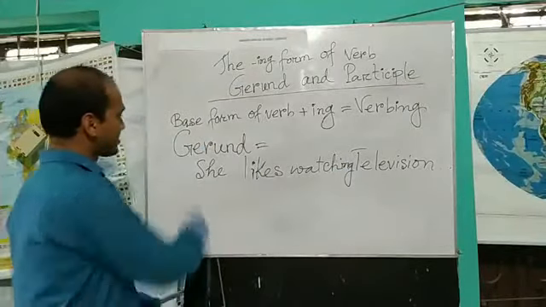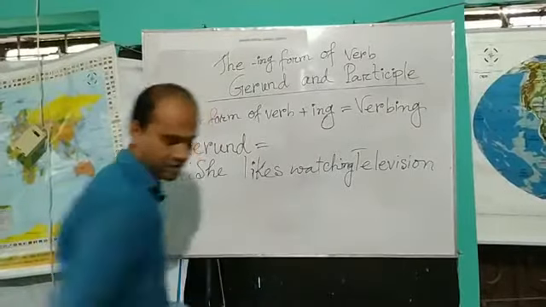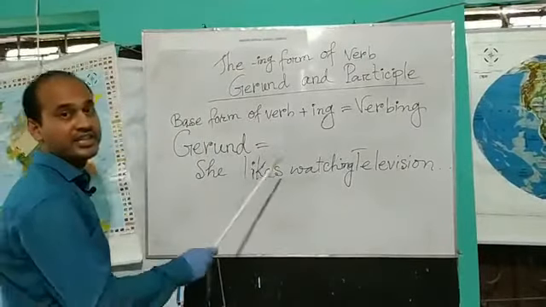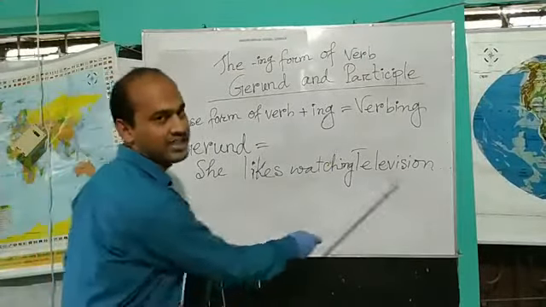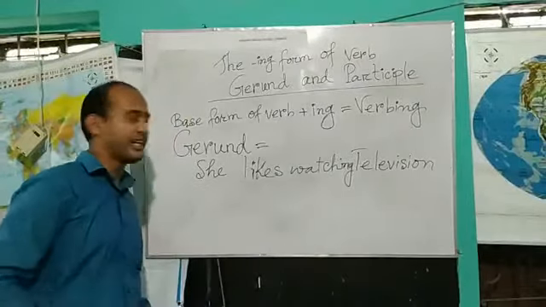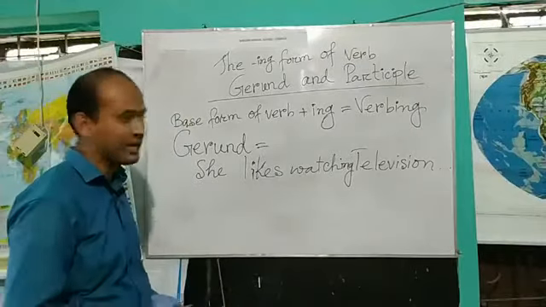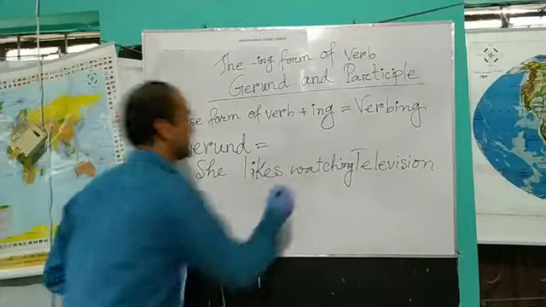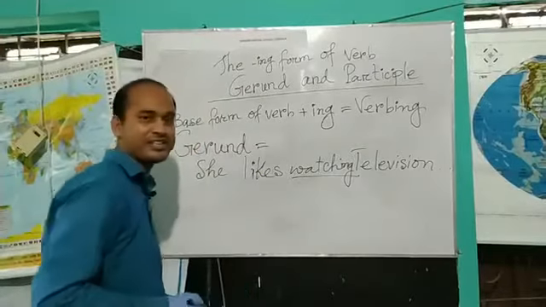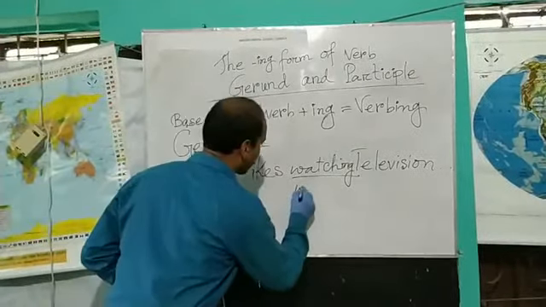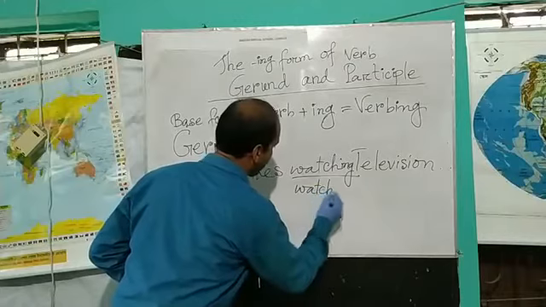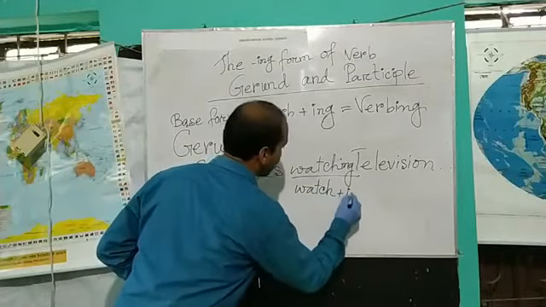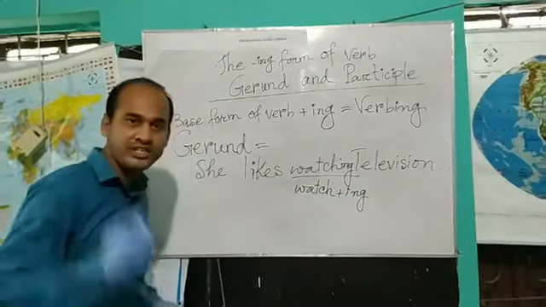Here you can see another verbing. What is that, dear learners? Yes, this word is verbing. This word is formed from watch plus ing, isn't it?